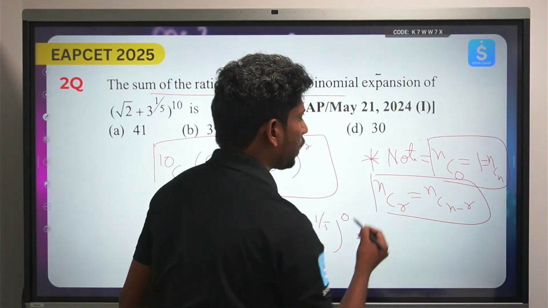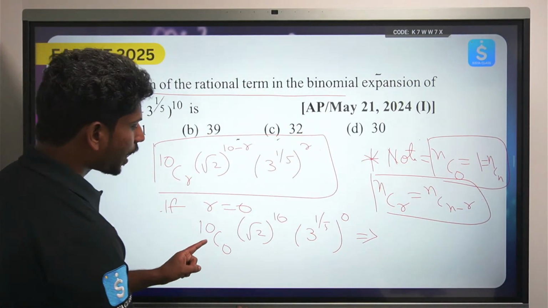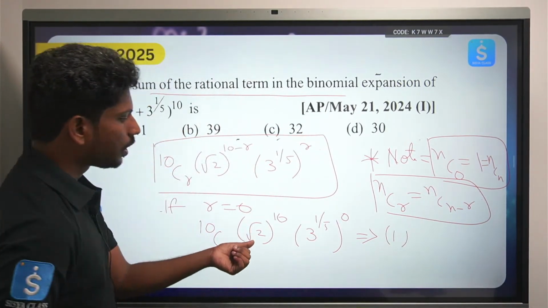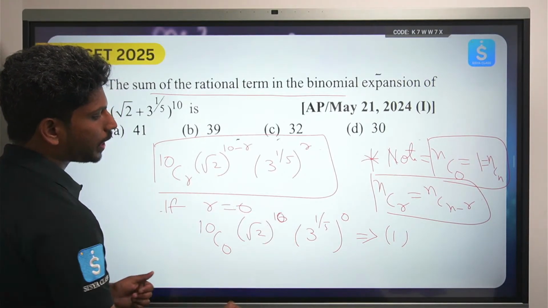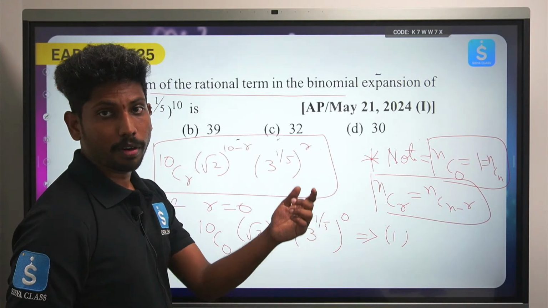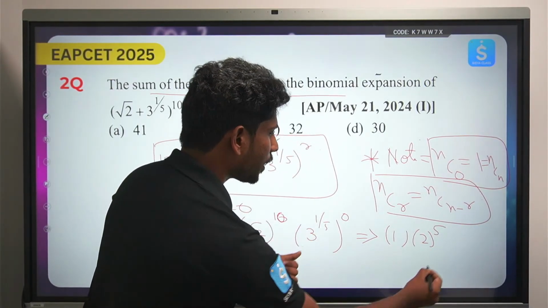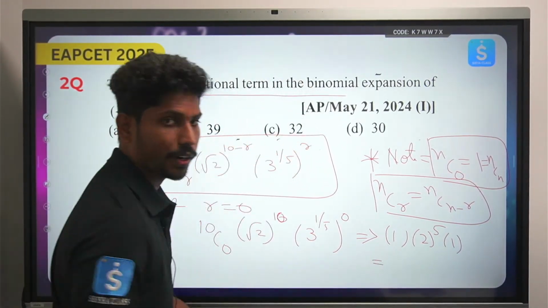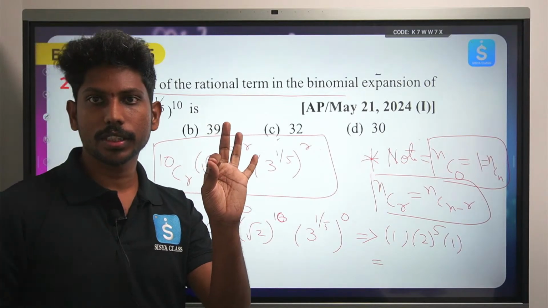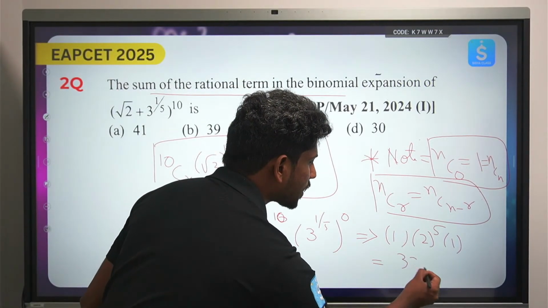Okay, right. So what is the value of 10c0? 1 into root 2 power 10. What is root 2 power 10? 2 power 10 by 2, that will be 2 power 5. So what is 2 to the power 5? 2 to the 4, 4 to the 8, 8 to the 16, 16 to the 32. So the answer is 32.